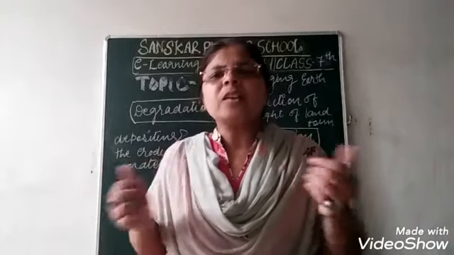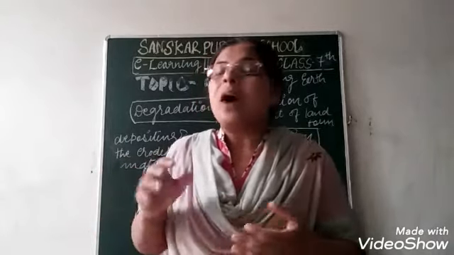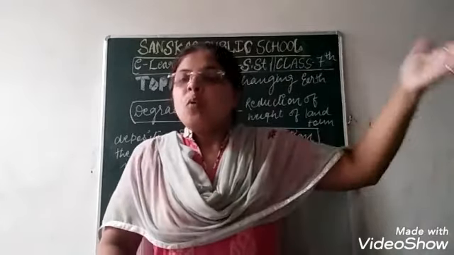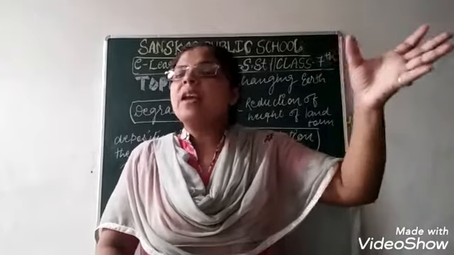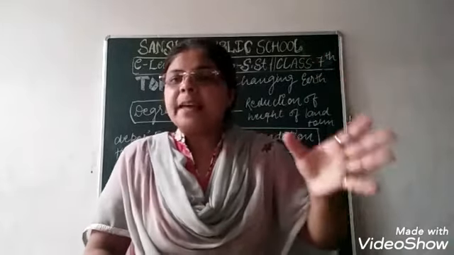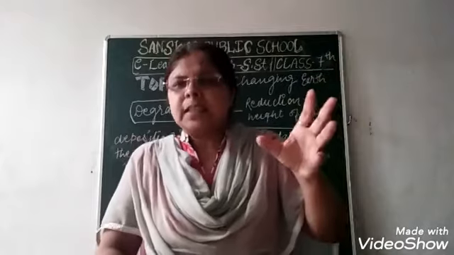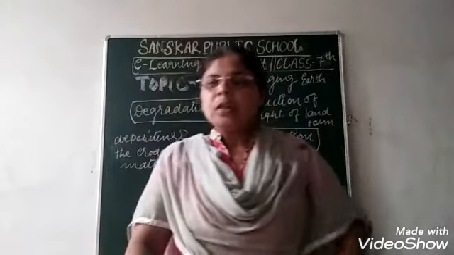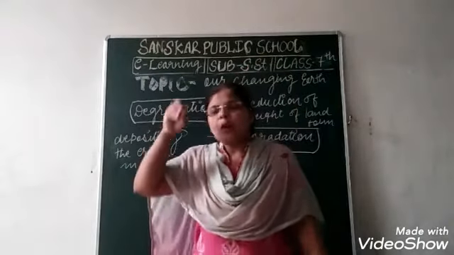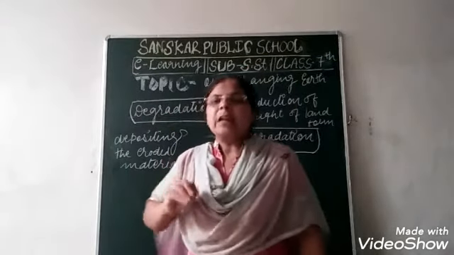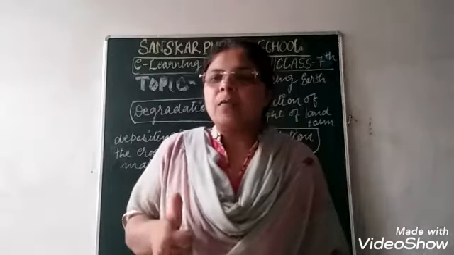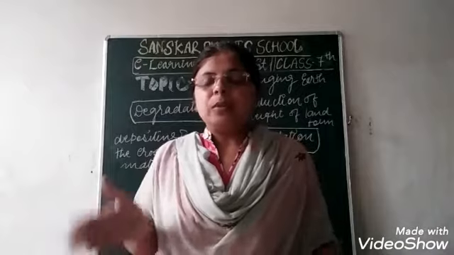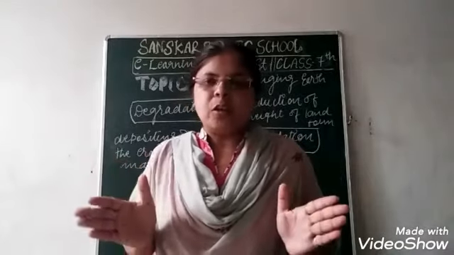हमने किनारों पर बहुत सारी चीजों को इकट्ठा होते हुए देखा होगा. Why? Because it is a process of degradation. Because from one place where the velocity is very high, जहाँ पर पानी की velocity बहुत ज्यादा तेज थी, वहां पर उसके पास erode करने की power थी. Because when the water falls down from the Himalaya and the mountains, then these waters have the heavy power of erosion. इरोड करने की पावर होती है, इरोजन करने की पावर होती है. That's why, and the heavy velocity also.